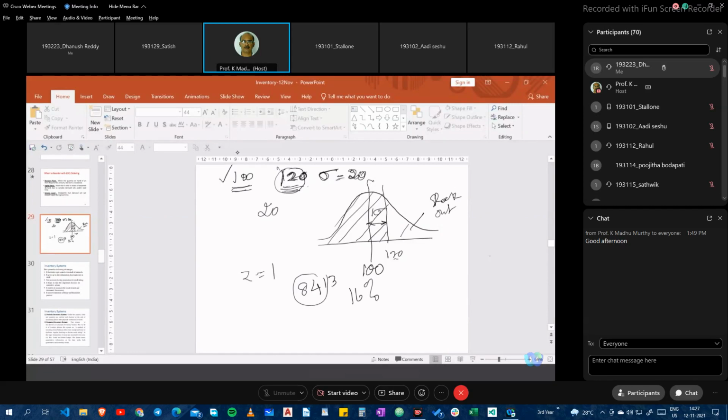So for an organization which requires only 95% service level, what should be the Z?